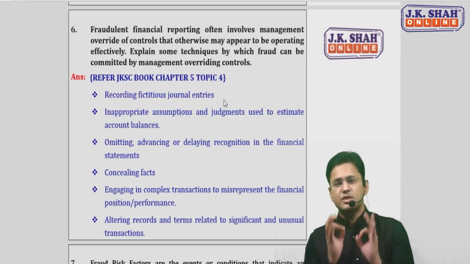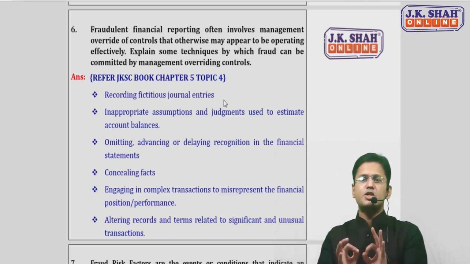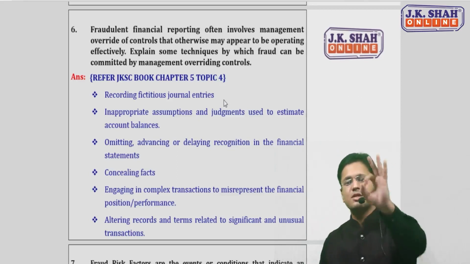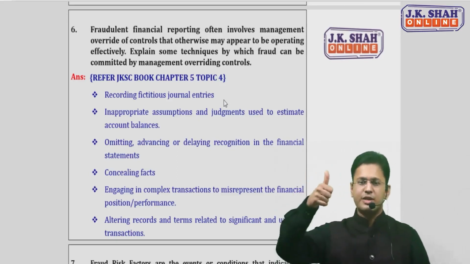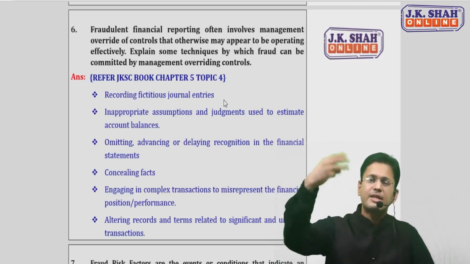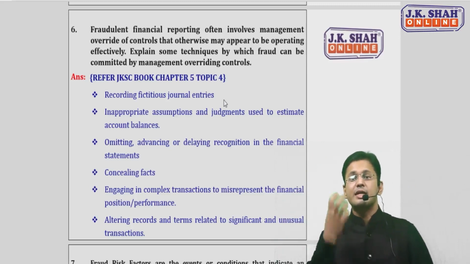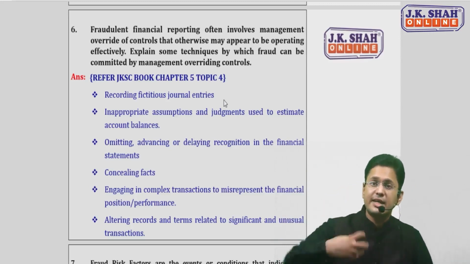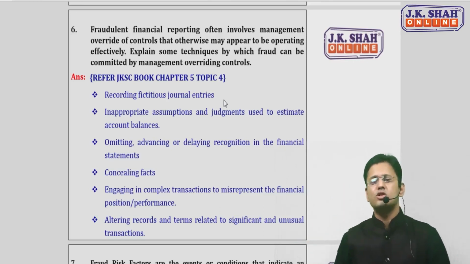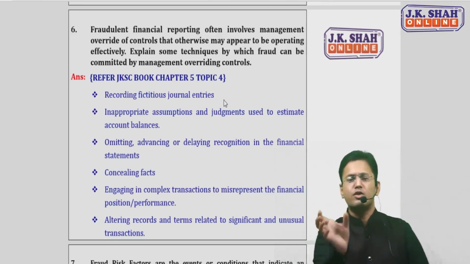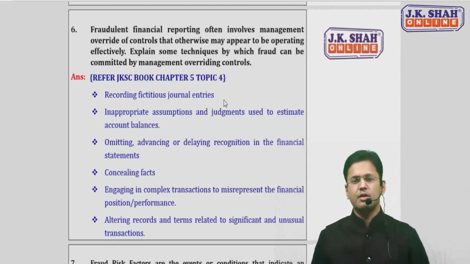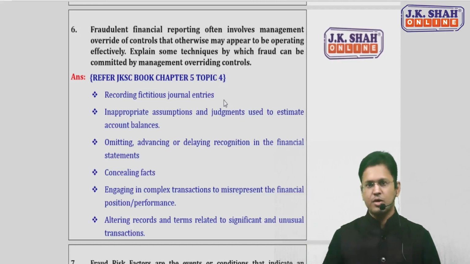If the question says, what are the techniques used by management in committing fraud while overriding the control, this is the specific answer for you: recording of fictitious entries, inappropriately changing the assumptions, omitting, advancing or delaying the recognition in the financial statement, concealment of certain facts, engaging in complex transactions, and then altering the records and the terms relating to any significant or unusual transaction. So this is the question. Fine with all. Moving forward.